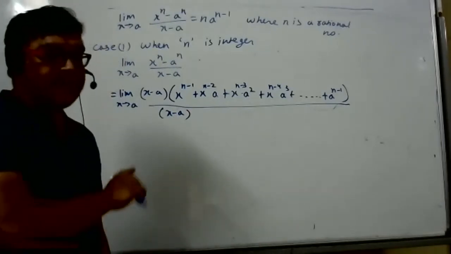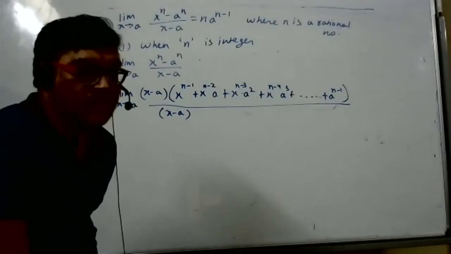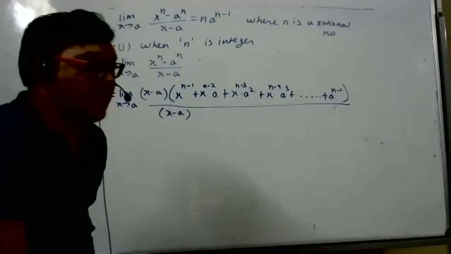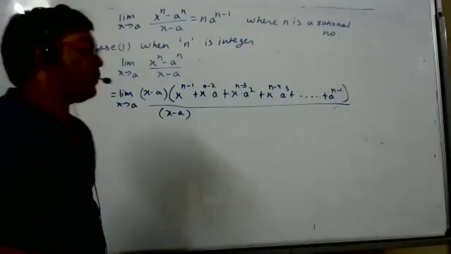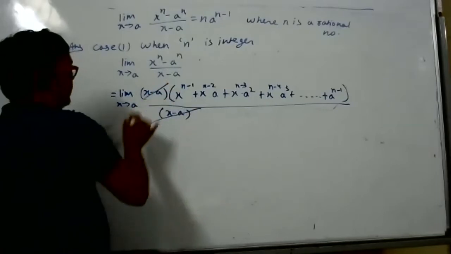Have you understood, student? So you can cancel x minus a. That is the next step. So what we'll do now, after writing this way, we can cancel x minus a, x minus a.